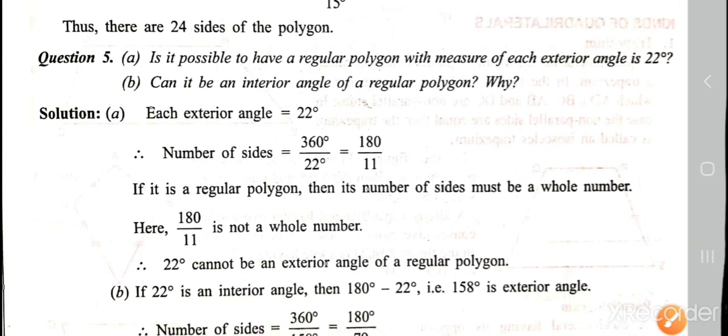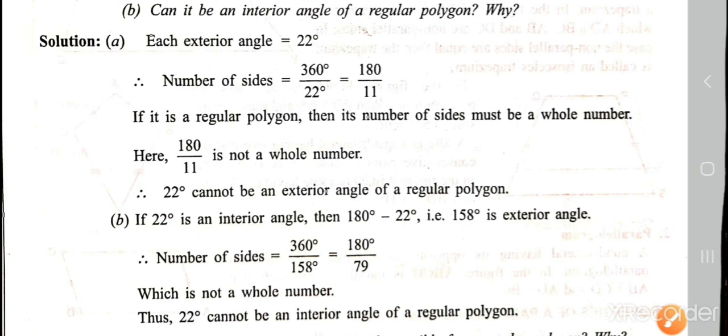Now next one, B question, it is asked, can it be the interior angle? If it is exterior angle 22 degrees, it is not possible, we told. Can it be the interior angle of a regular polygon, and why it is not possible or why it is possible? You should answer it. So B question, if 22 is the interior angle, then what about the exterior angle? If 22 is the interior angle, then the exterior angle will be 180 minus 22, that is 158 degrees.